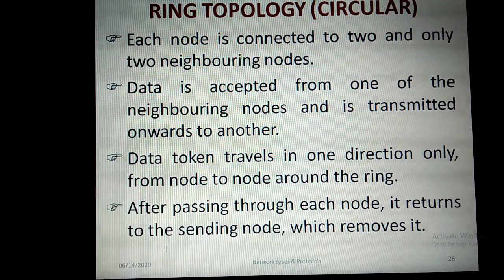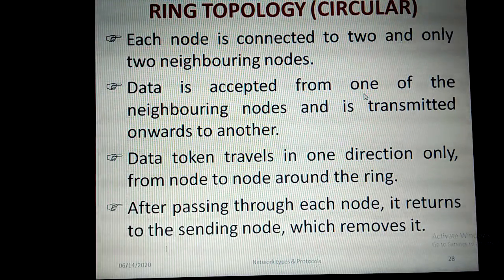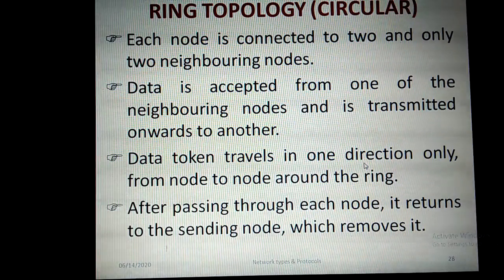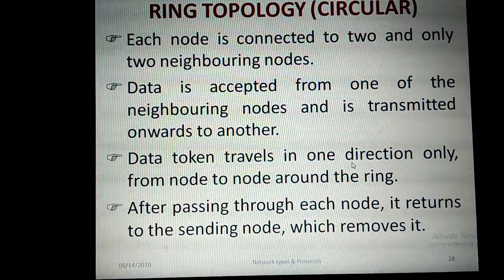Data is accepted from one of the neighboring nodes only, and it is transmitted onwards to another node, either clockwise or anti-clockwise. The data token travels in one direction only, either clockwise or anti-clockwise, from node to node around the ring. After passing through each node, it returns to the sending node.